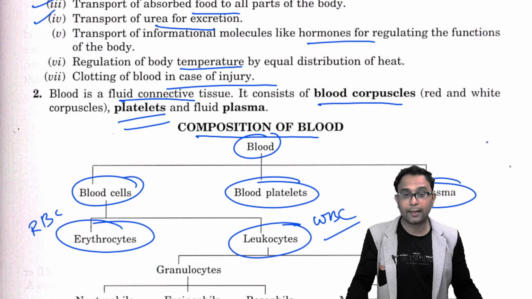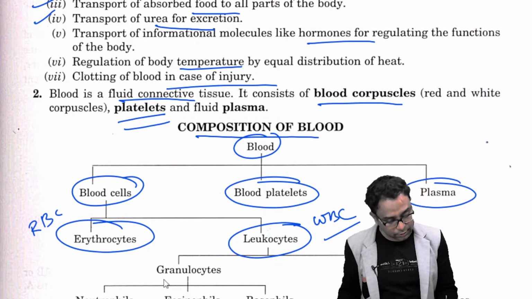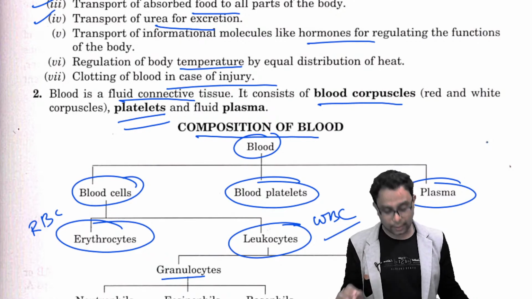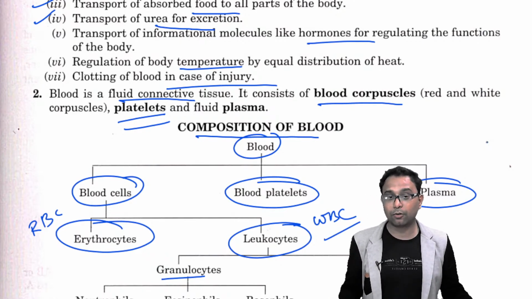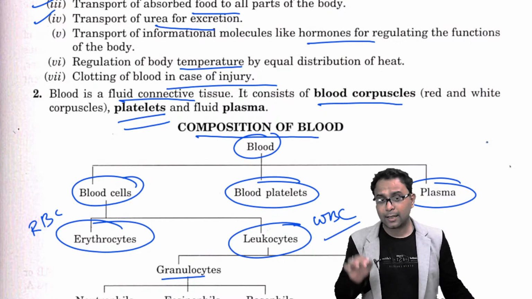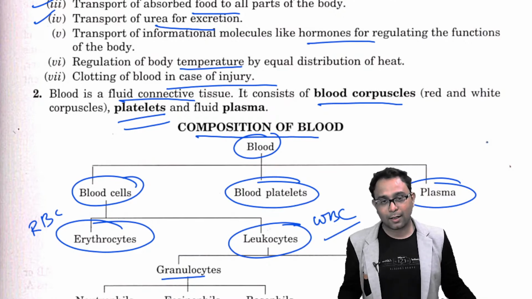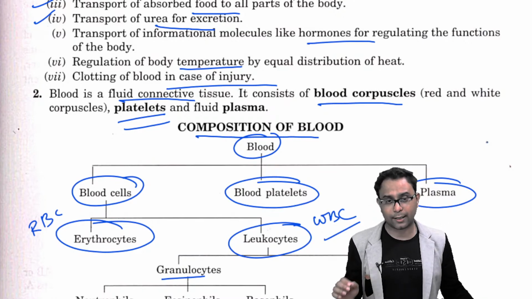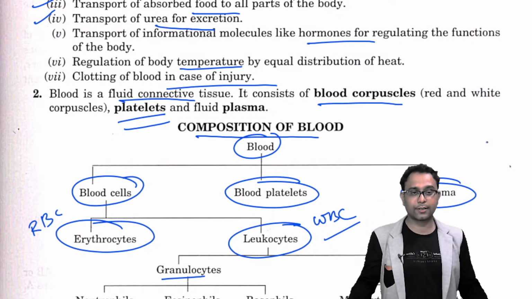And leukocytes are classified into two types, granulocytes and agranulocytes. Please bear in mind that neutrophils, eosinophils and basophils belong to the granulocytes. That means they have some granules in their structure. Agranulocytes means there are no granules in their cytoplasm. There are two types: one is the monocytes, another is the lymphocytes.